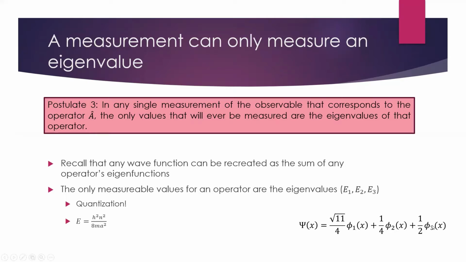Now, the only thing that's different about these functions is these constants out here, and it turns out that these are determinative of how likely we are to measure either energy 1, energy 2, or energy 3. But we're going to hold off on actually trying to figure out how likely it is to measure each one of these, and we'll save that for next time.